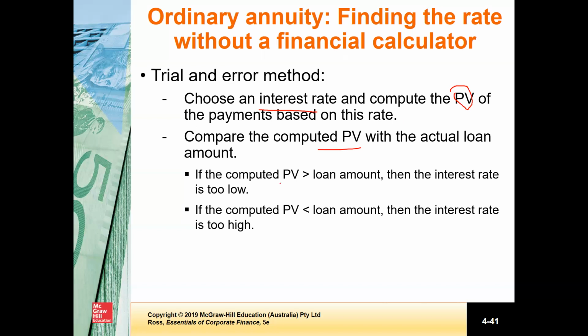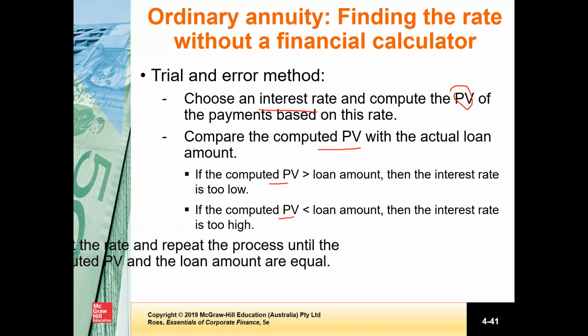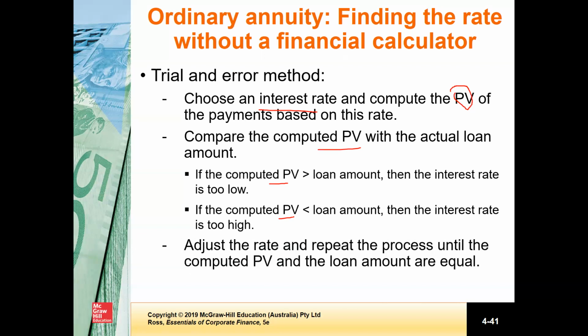If your computed present value is greater than the loan amount, then the interest rate is too low, whereas if the computed present value is less than the loan amount, then the interest rate is too high. So you have to use another interest rate to make this present value close to the actual loan amount. You continue this process until your computed present value and the actual loan amount are equal.